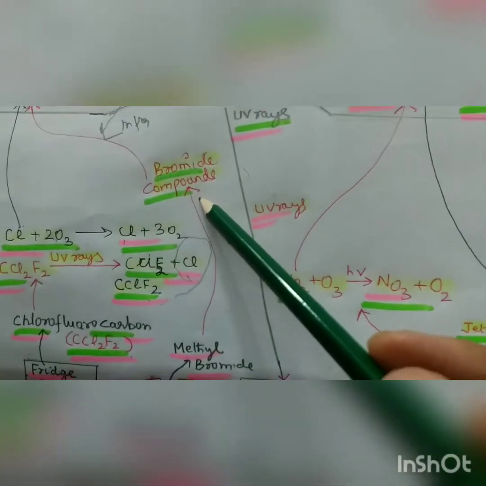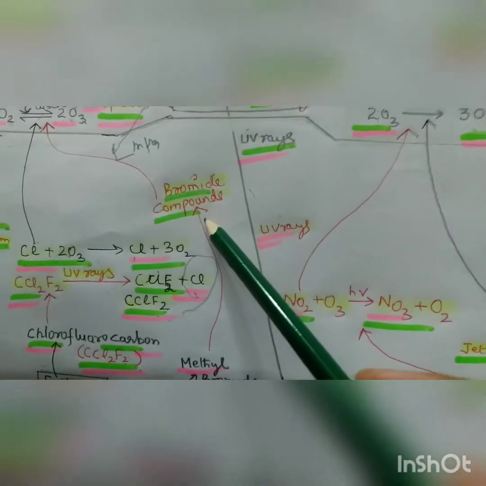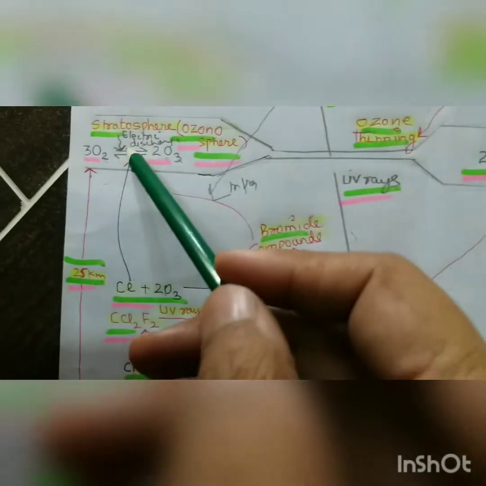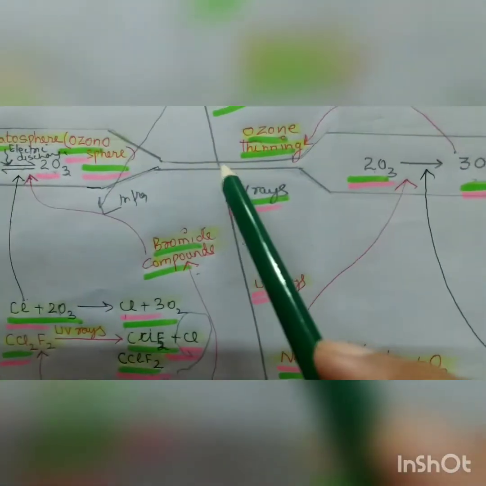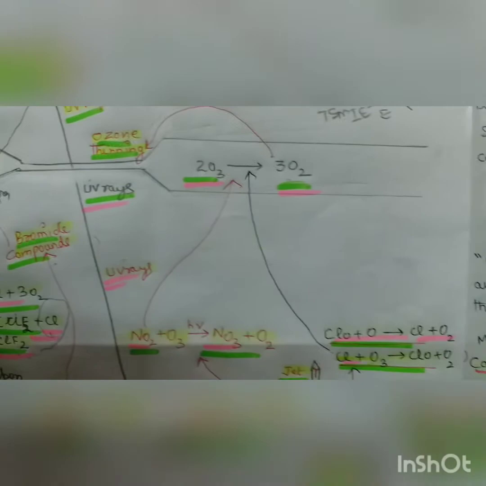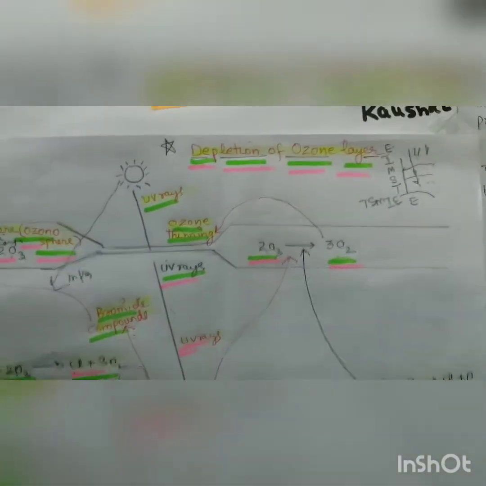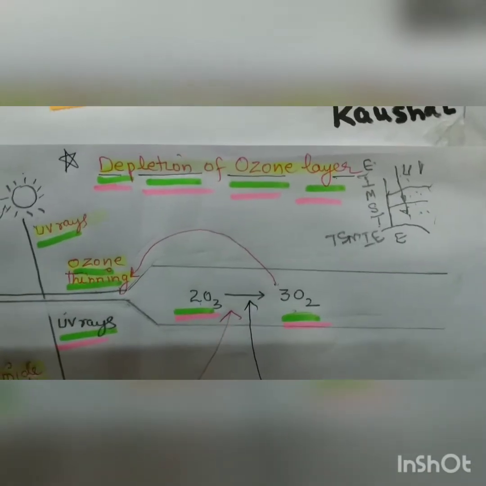And this methyl bromide comes into the atmosphere, and the bromide components of methyl bromide do the same thing which the chlorofluorocarbon is doing. So it results in the thinning of ozone, which we misnomerly call depletion of the ozone layer, right?